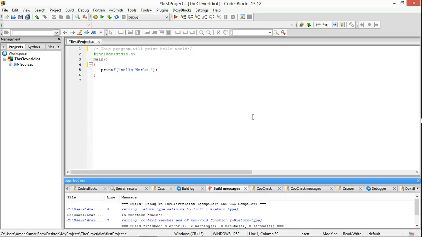Okay, so your comment should be within /* and */. Now comments are not necessary, but it is a good practice to begin with a comment because it gives a description of your program. A person who doesn't know about this program, what the program is going to do, will understand by reading this bit of comment, that is, this program will print hello world. Okay, so it is a good practice to write comments in your program.